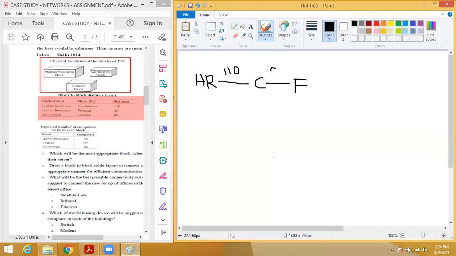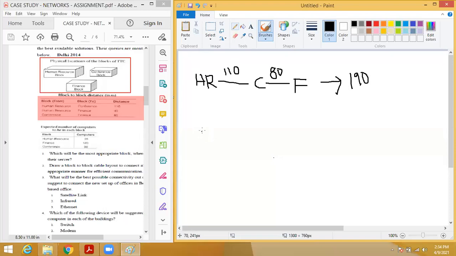80. Yes, 80. Okay, so this is the distance. Now what is the total distance? 110 plus 80 is 190. It means you will get 190 for this network. Okay, total 190. Now we will go for the second possible.